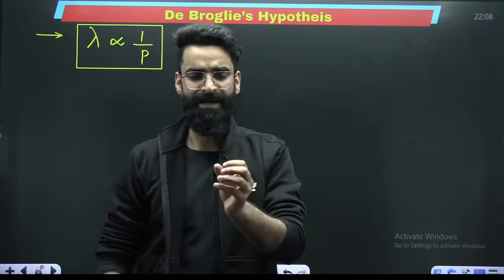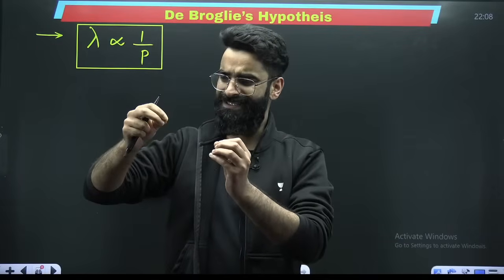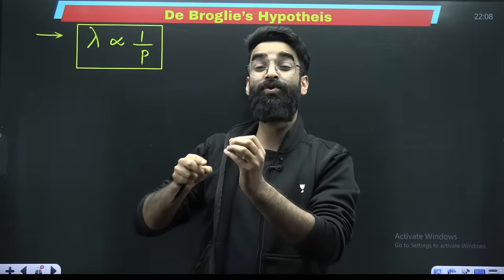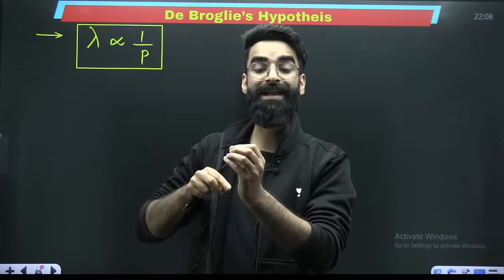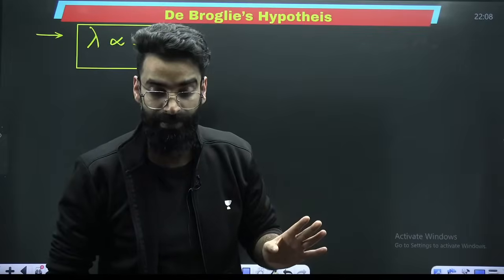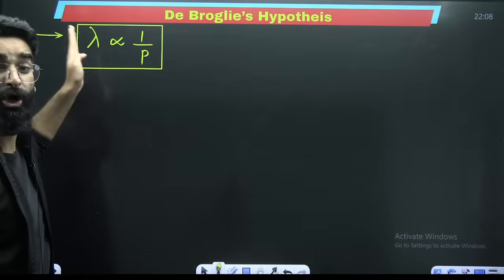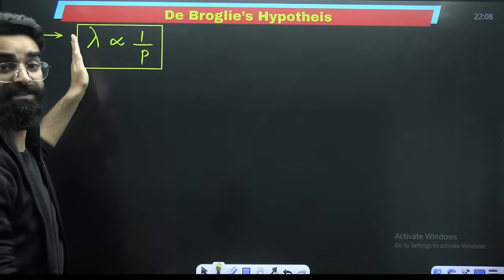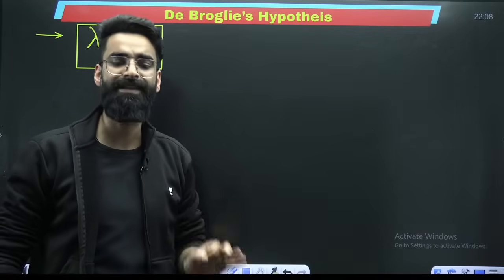That means, for example, an electron is revolving around the nucleus. Electron has got mass, it has got velocity as well. So with the electron, there will be a wave associated with the electron. That wave which will be associated with the electron will be called de Broglie's wave. And that de Broglie's wave will be having a certain wavelength as well. And he said the de Broglie's wavelength of the wave which is associated with the particle moving with certain velocity is inversely proportional to its momentum. That is something which you need to remember, nothing else.